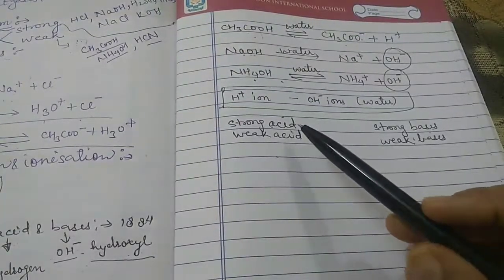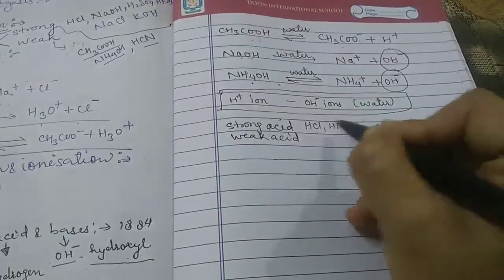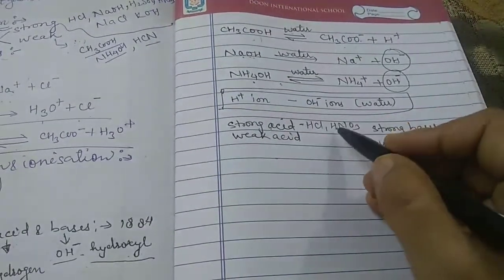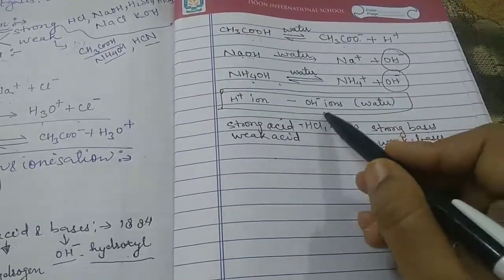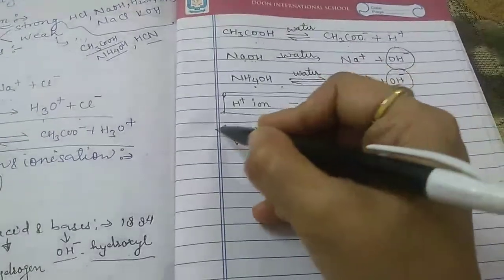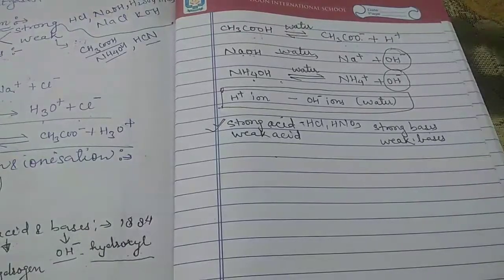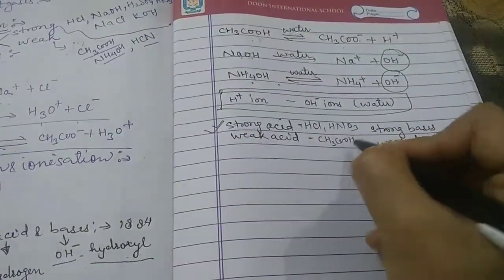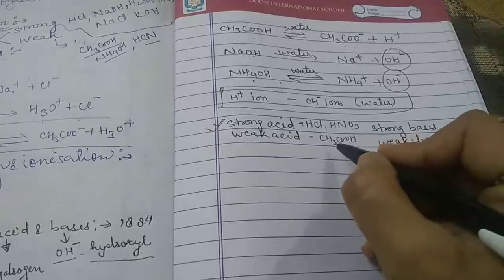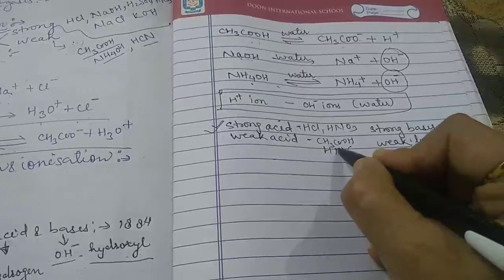So acids such as HCl, HNO3 and H2SO4, which are almost completely ionized in aqueous solution, are known as strong acids. So these are examples of strong acids. And if we are talking about weak acids, for example, acetic acid, CH3COOH. This is an example of a weak acid, or HCN, hydrogen cyanide.